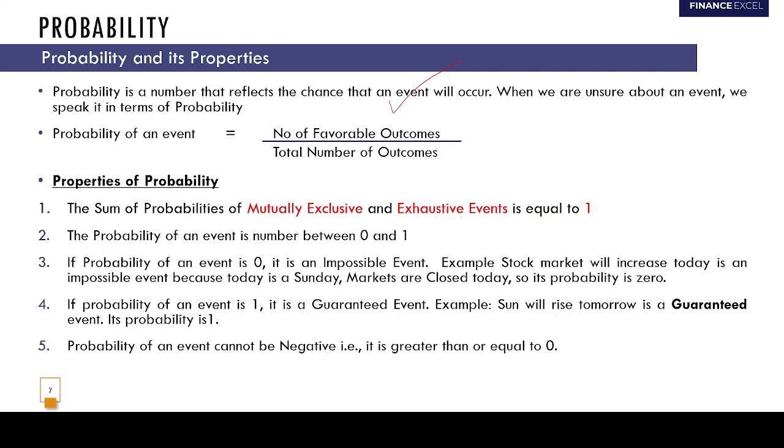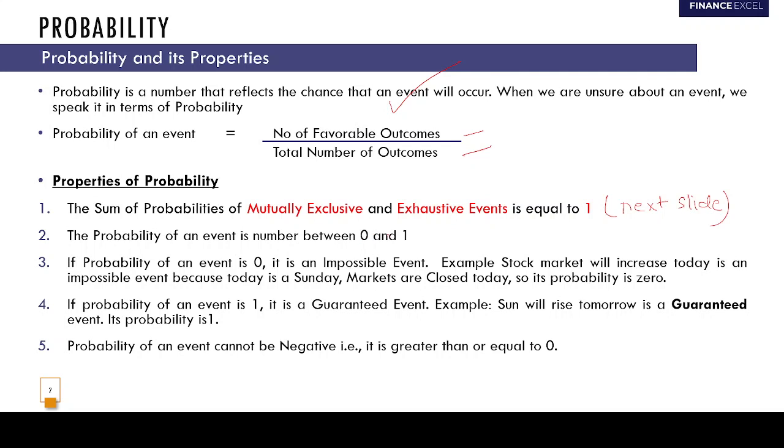And how do you calculate probability? Number of favorable outcomes by total number of outcomes, right? Then we move on to discuss the properties of probability. The first property of probability is that the sum of probabilities of mutually exclusive and exhaustive events equals 1. This is something we'll discuss in the next slide with examples.